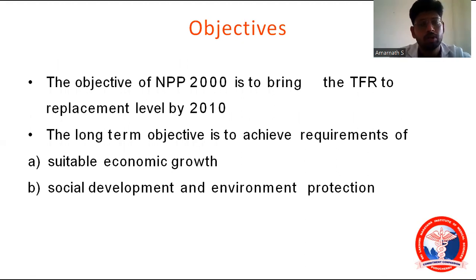Objectives of the National Population Policy of 2000 is bringing this TFR, that is, total fertility rate, to a replacement level by the year 2010. The main objective is bringing this TFR to the replacement level by 2010. The long-term objective to achieve this is suitable economic growth, social development, and environmental protection.